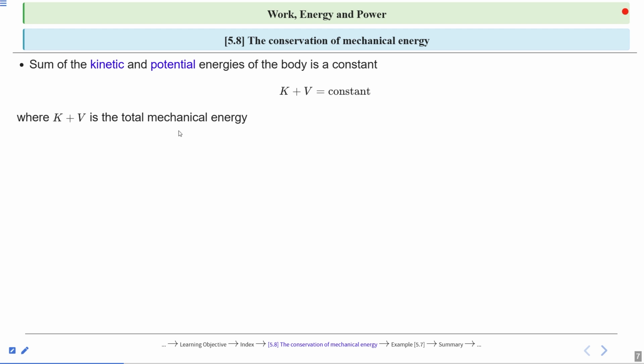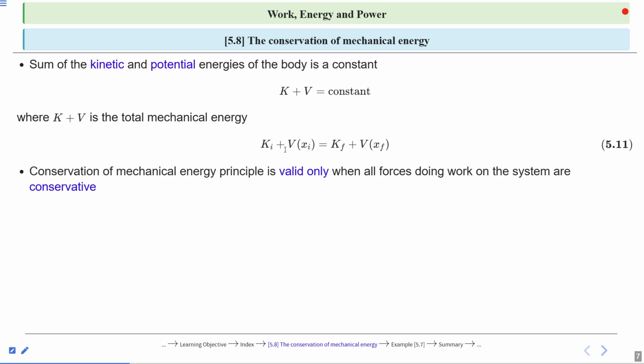We know total mechanical energy means the sum of potential energy plus kinetic energy. Now, this is the mathematical expression of conservation of mechanical energy. Here, this is the initial kinetic energy and initial potential energy, and this is the final kinetic energy plus final potential energy. So initial energy is equal to final energy.